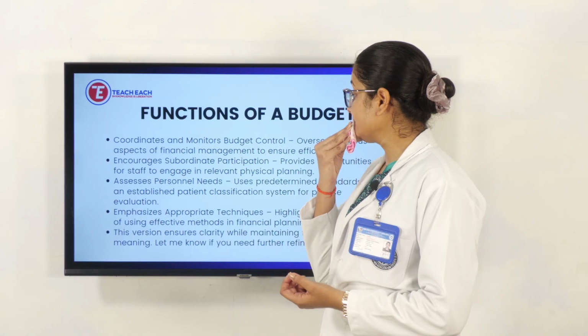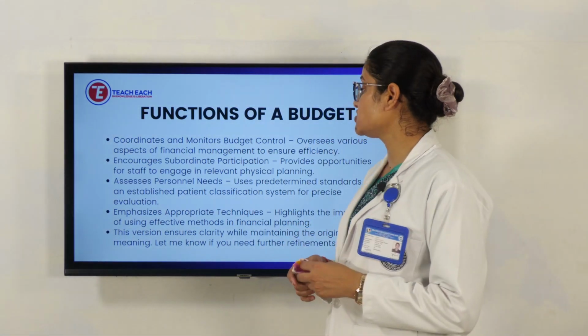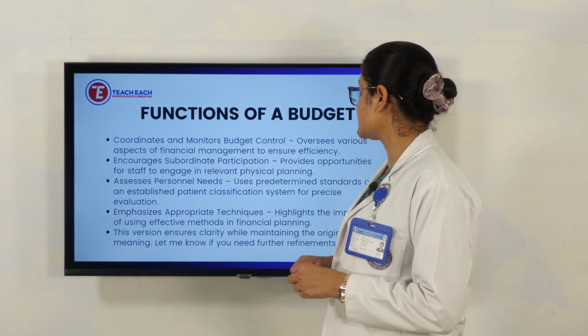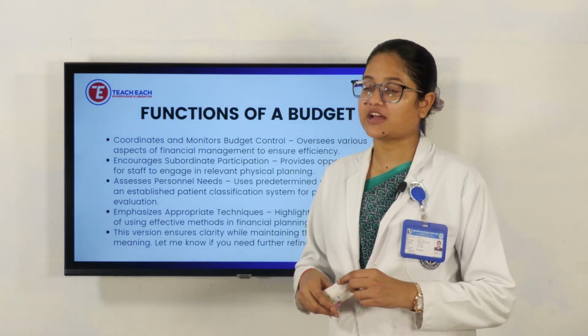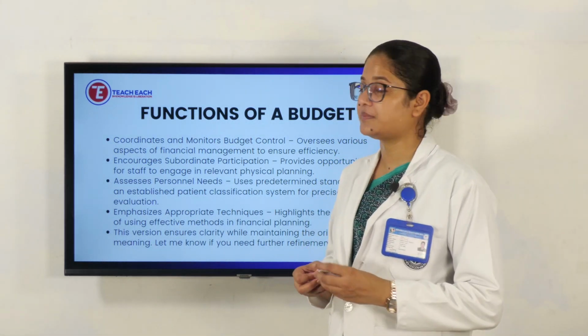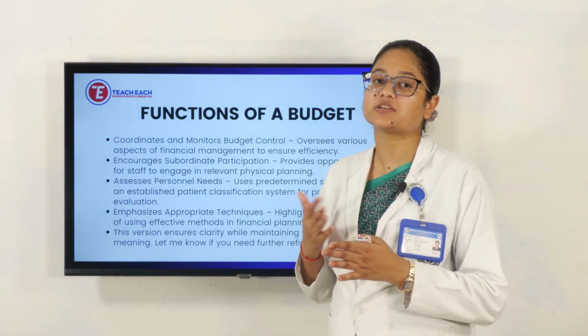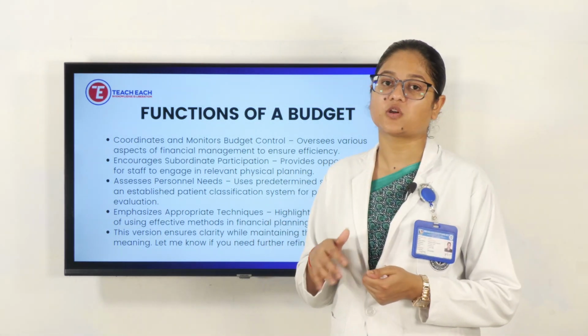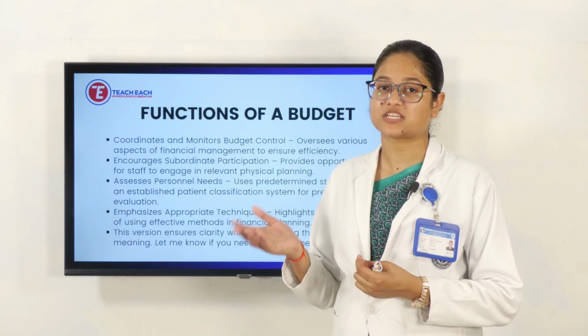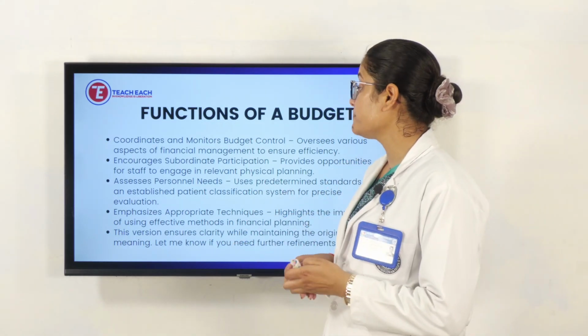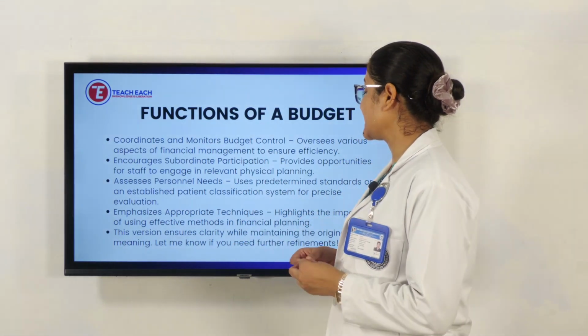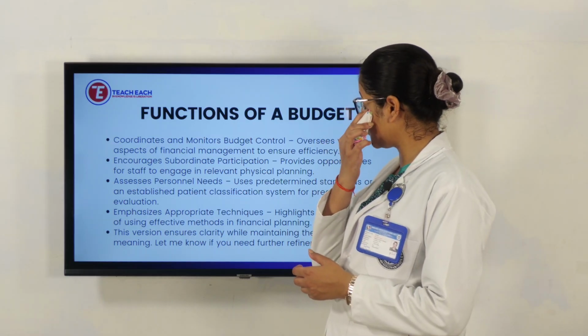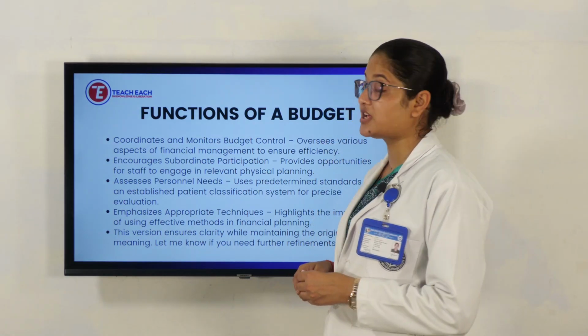Assess personnel needs, uses predetermined standards or established patient classification system for precise evaluation. Means they should know what the needs of each department are. We should be aware of that, not only on the basis of the organization, but according to the speciality or department also we need to see. Emphasizes appropriate techniques, like highlighting the importance of using effective methods in financial planning.